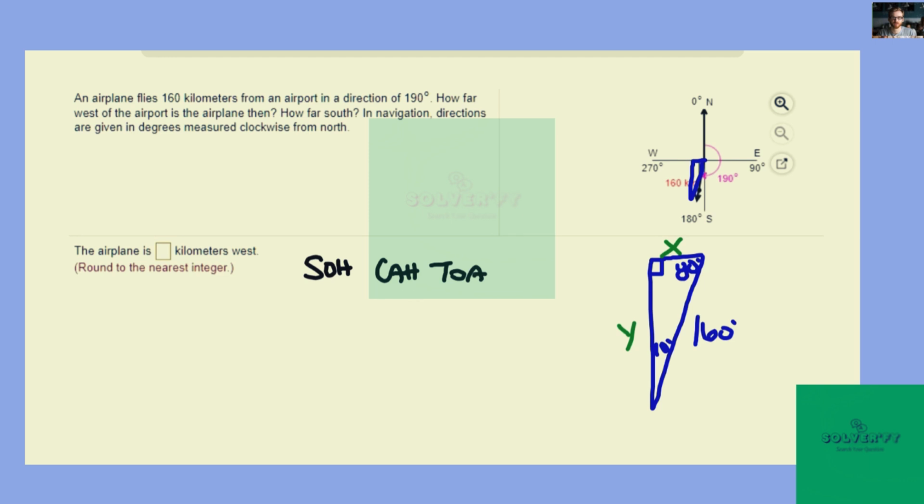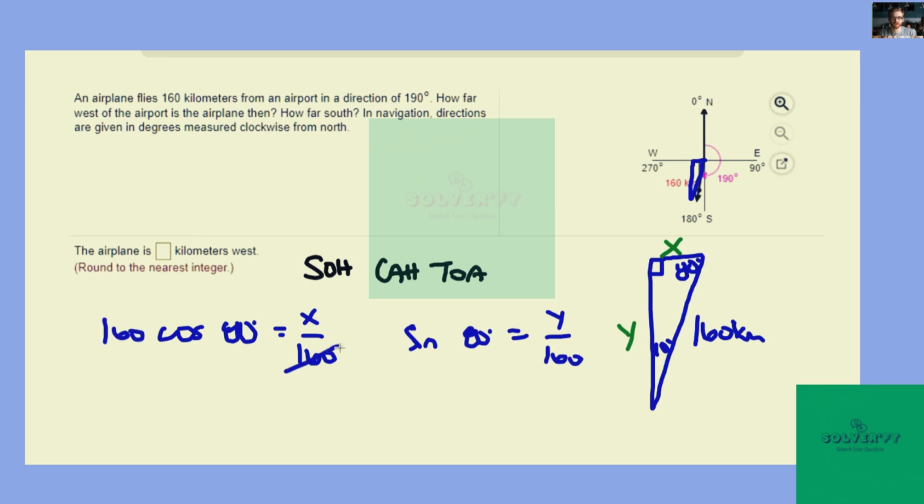So we would say the cosine of 80 degrees is equal to x over 160. And y is opposite 80 degrees, and the hypotenuse, that's sine. Sine of 80 degrees would be equal to what I called y over 160.